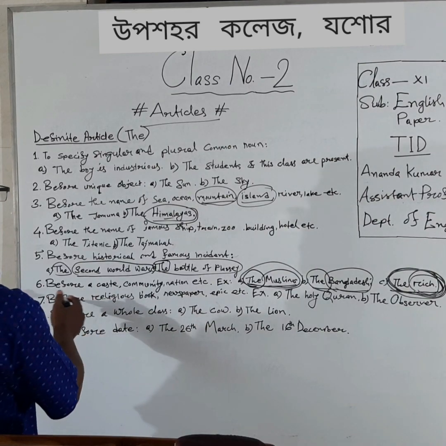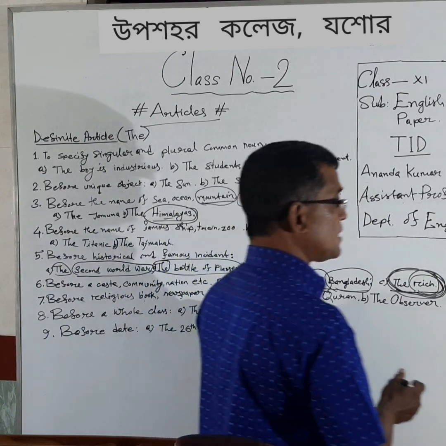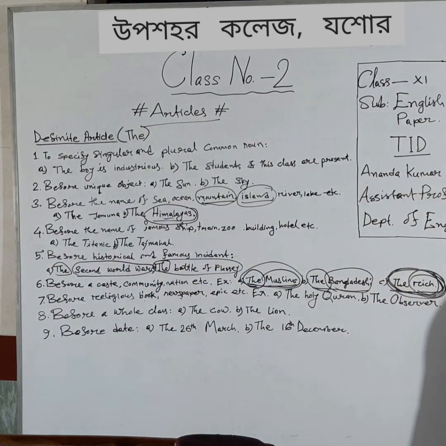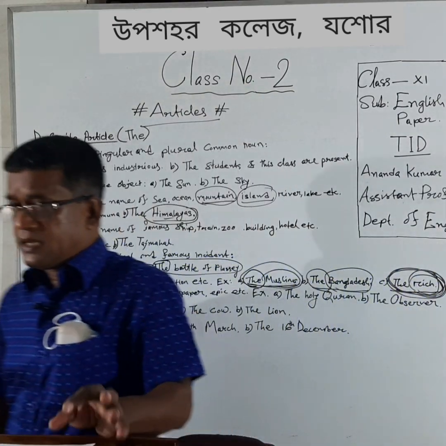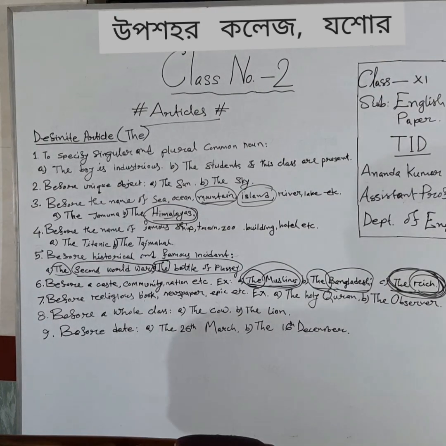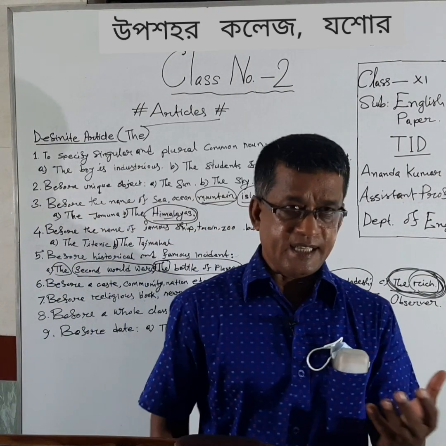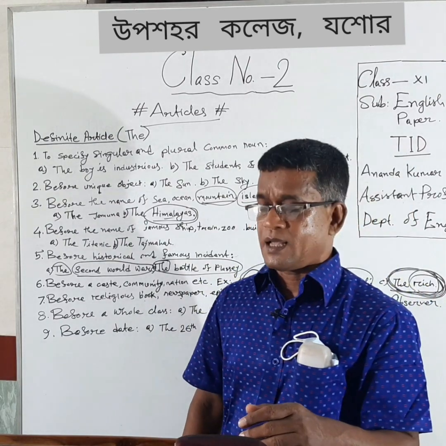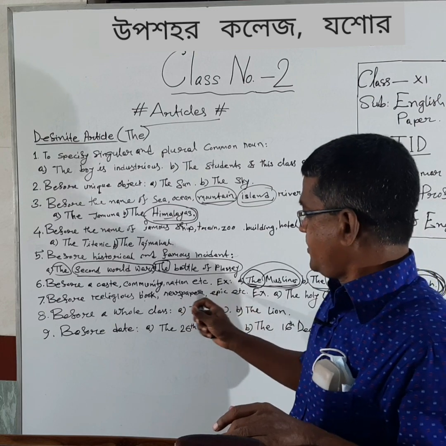Next, we see before a religious book, newspaper, epic, etc. So when we use the name of a religious book or epic or newspaper, we will have to use "the" before them.